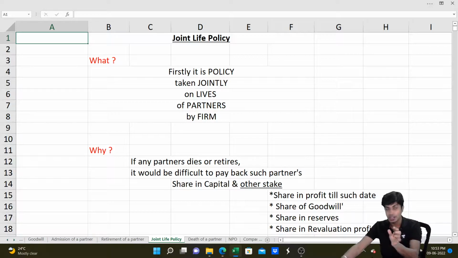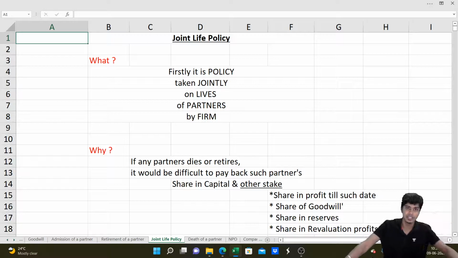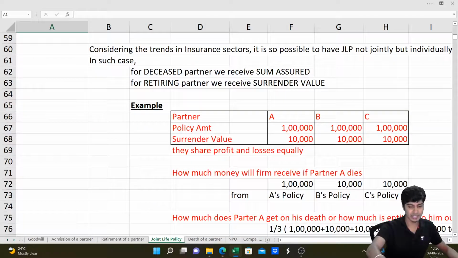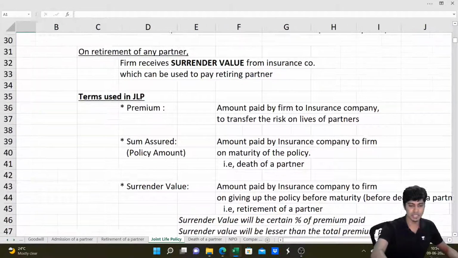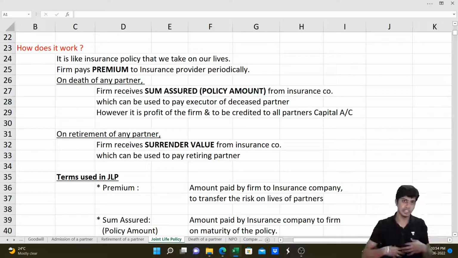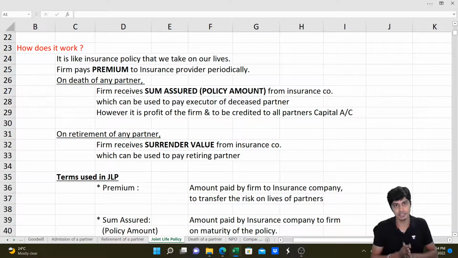However, that is the profit part. The debit part, cash received, will be used to repay the deceased partner's share or retiring partner's share. Accounting of this JLP can be done two ways. It can be treated either as an expense or as an asset. If the JLP premium is treated as an expense, then it would have gone to the P&L account. The entire insurance claim we receive is shared between partners.